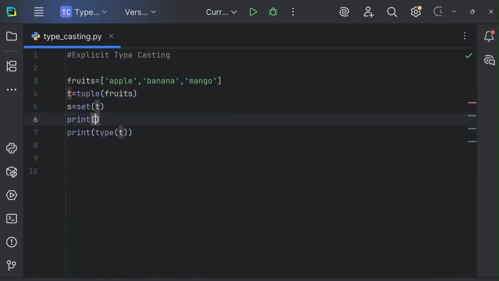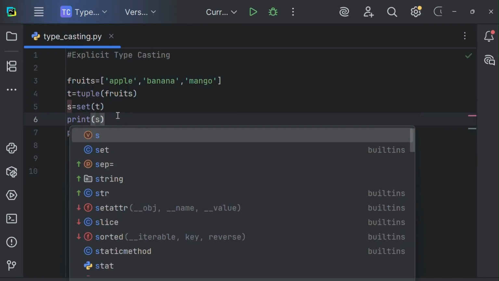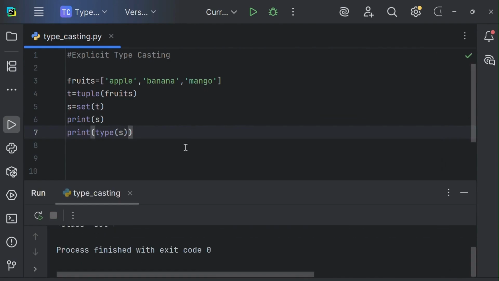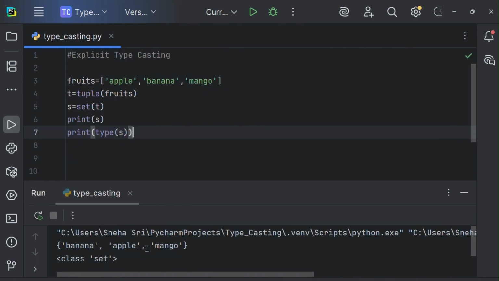Now let me print s here. Let me print the type of s here. Let's execute this one. See. Here I got the output in the form of set. That is, we can understand using this curly braces, and the type function also gives the class as set.